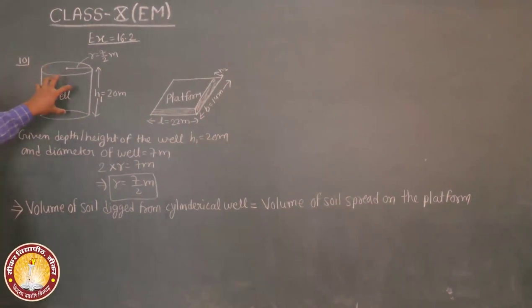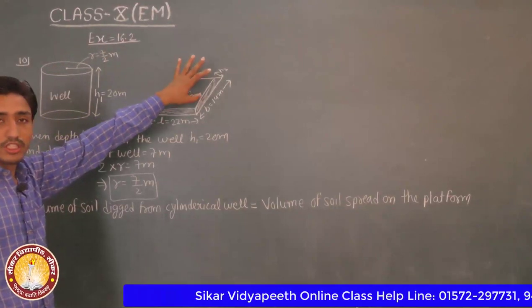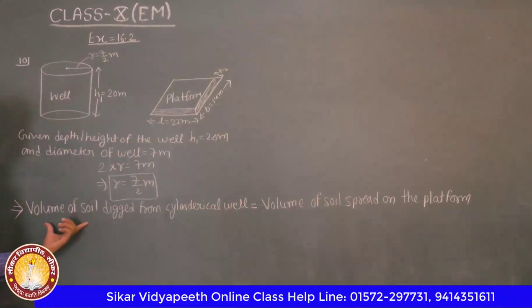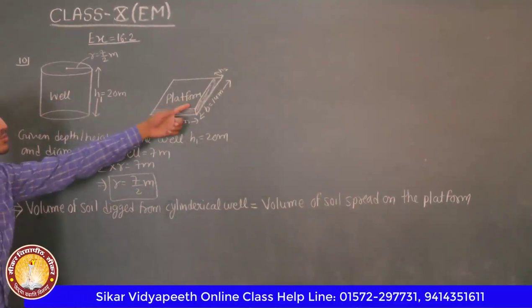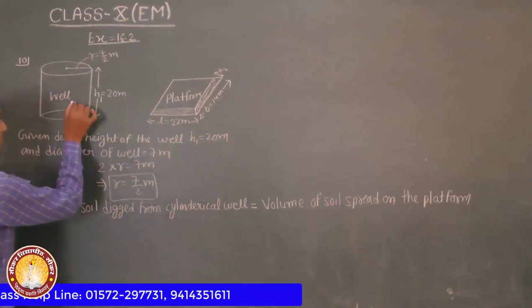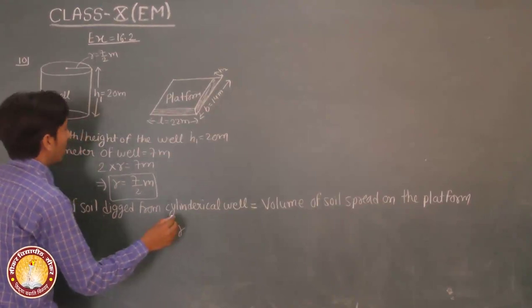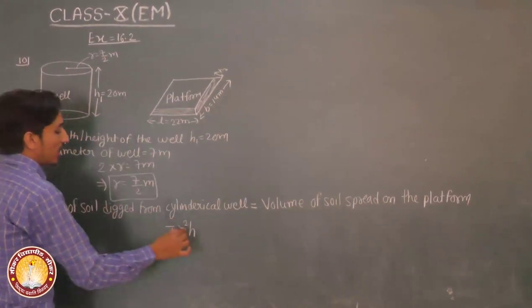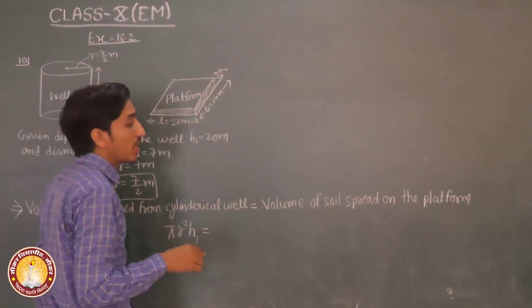The soil which is digged from this well is spread out on this platform. So in these situations, the volume of soil is equal. Digged soil is equal to spread soil. Volume of soil digged from cylindrical well, volume of cylindrical well is pi r square h, and height h1.